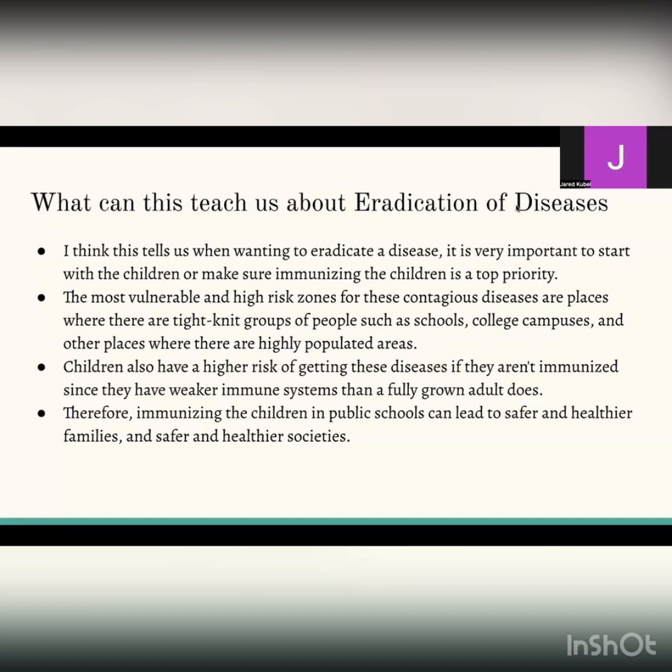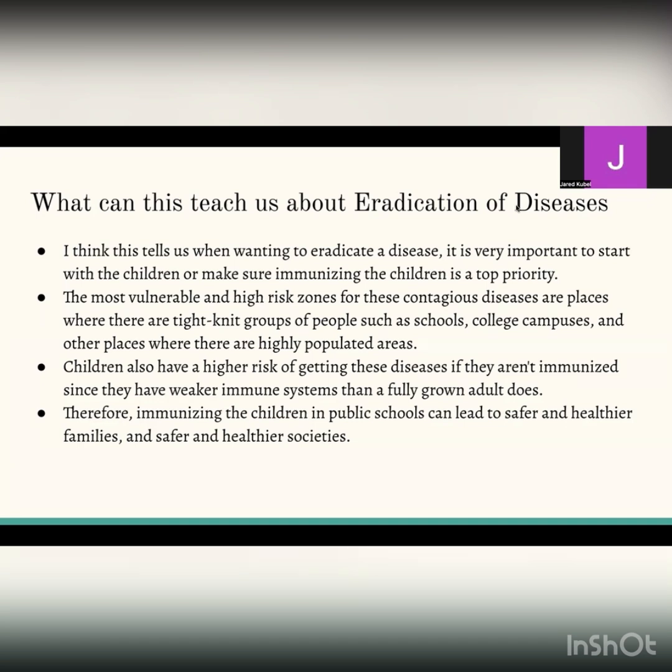What does this teach us about the eradication of other diseases? I think this tells us when wanting to eradicate a disease, it is important to start with the children and make sure immunizing the children is a top priority. The most vulnerable and higher risk zones for contracting these diseases are places where there are tight-knit groups of people, such as schools, college campuses, and other highly populated areas in close compact contact.